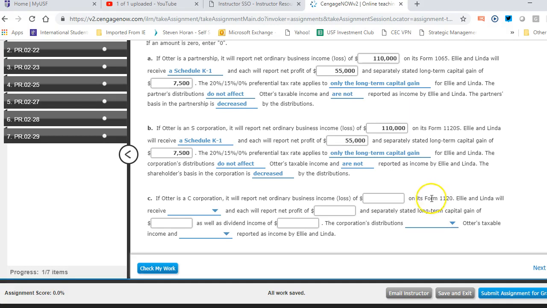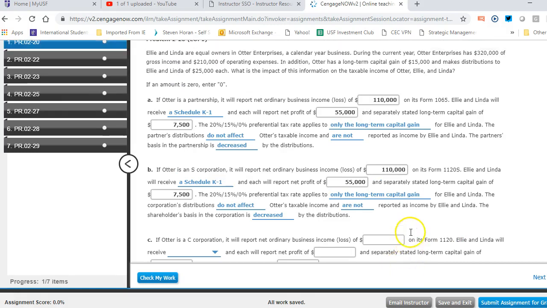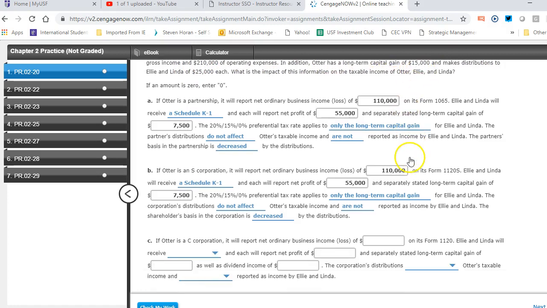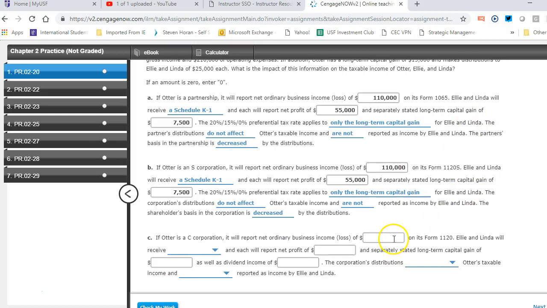Letter C, if they were a C corp, how will it be different if they're a C corp? Well, you can see now it's going to be slightly different. So A and B ended up being exactly the same. For a C corp, though, let's go back up here and look again at the income situation. My revenue of 320, my expense of 210, and the long-term capital gain of 15. Okay, so I use those three numbers to compute my income. So my income now is 125 because the long-term capital gain is basically income to the C corp.